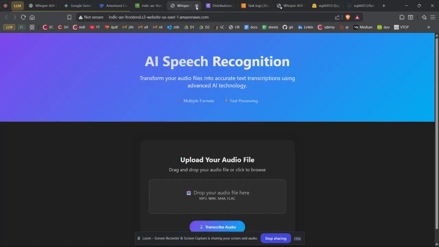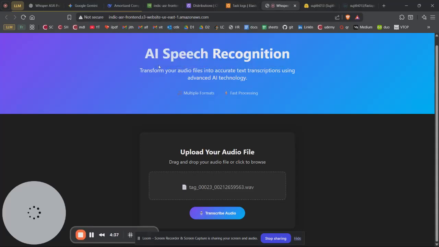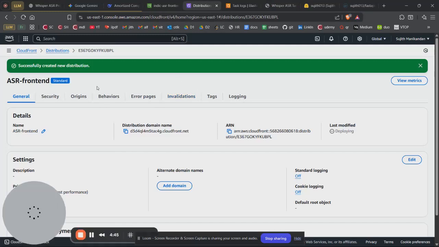On clicking, you get the website. However, the S3 bucket is actually an HTTP service. If you want an HTTPS service, you would have to use Amazon's CloudFront. CloudFront takes the S3 bucket's static website and does content delivery over HTTPS. You could see the HTTPS domain that I have here for CloudFront.